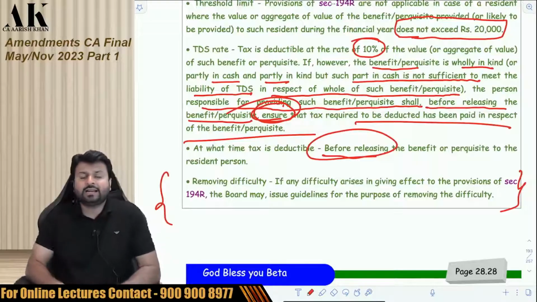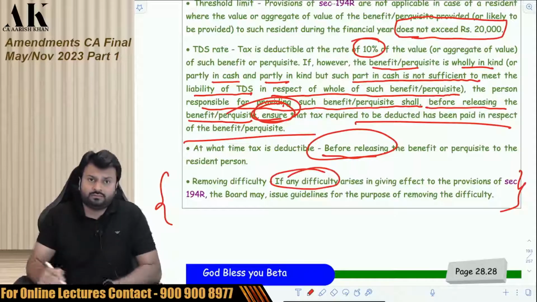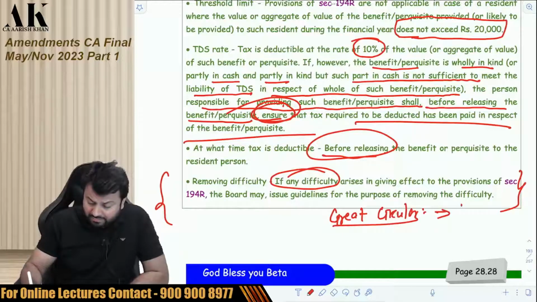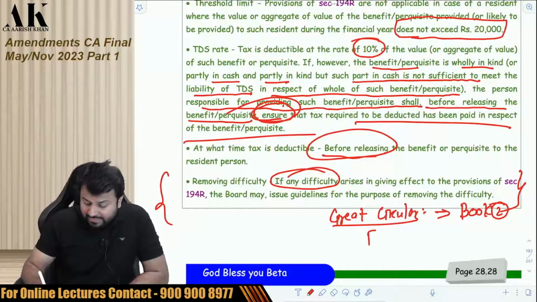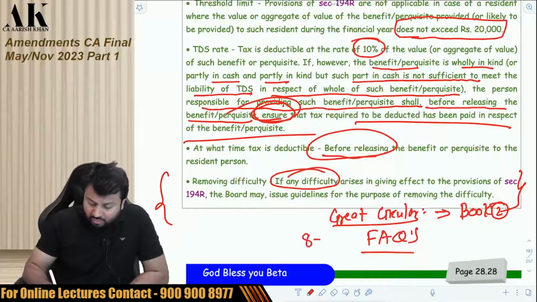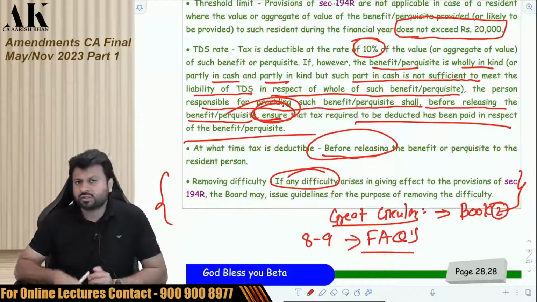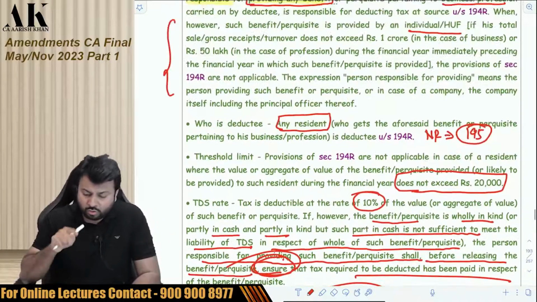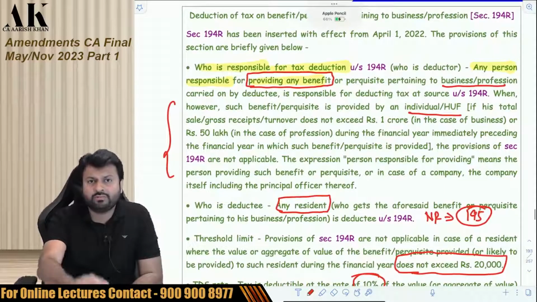The CBDT has said that in application of this section, if there is any difficulty, we will come up with a circular. So CBDT has come up with a very big circular, which is covered in book 2. I am doing it right now itself, because then it is fresh now. The CBDT has given a lot of FAQs, around 8 to 9 frequently asked questions have been answered. So there are a lot of questions which I'll be addressing immediately after this. Okay, so I request you all to go through this provision once at your end properly, and then we'll move ahead with that circular, and then we'll move ahead with the next part of this chapter.